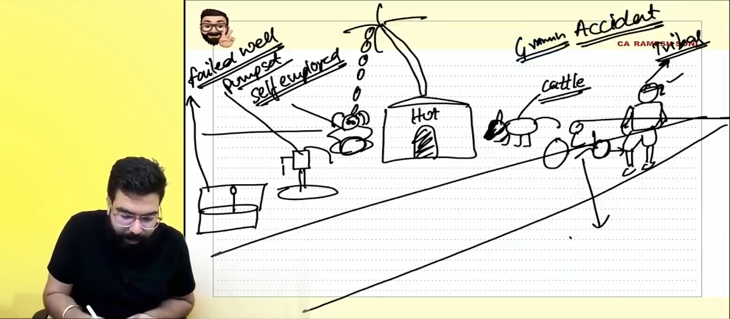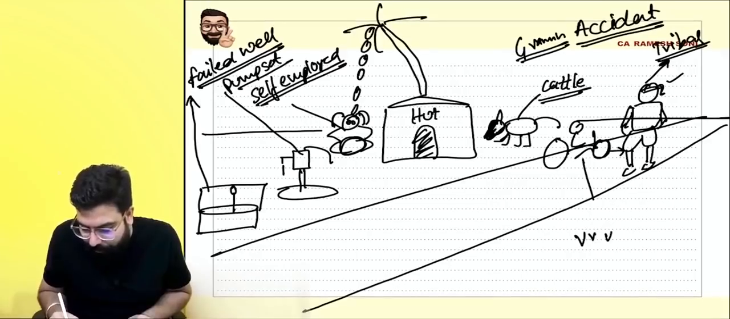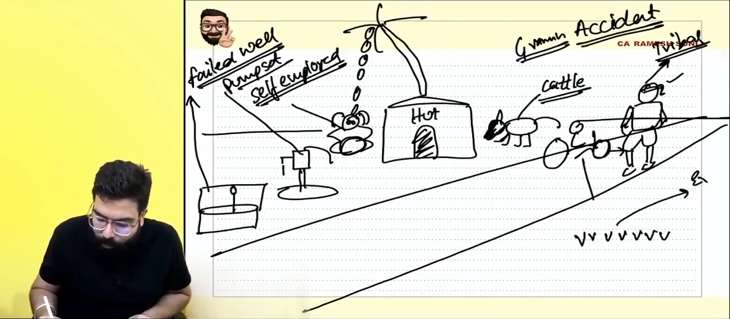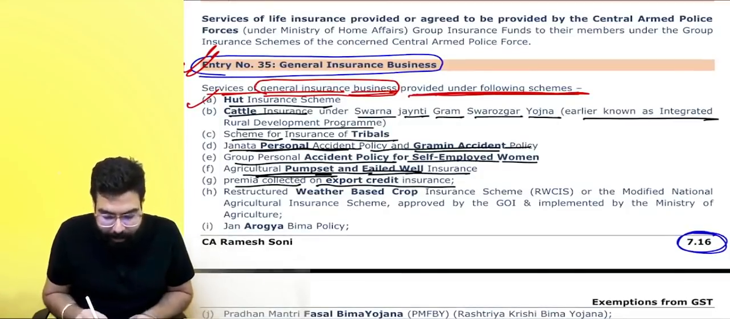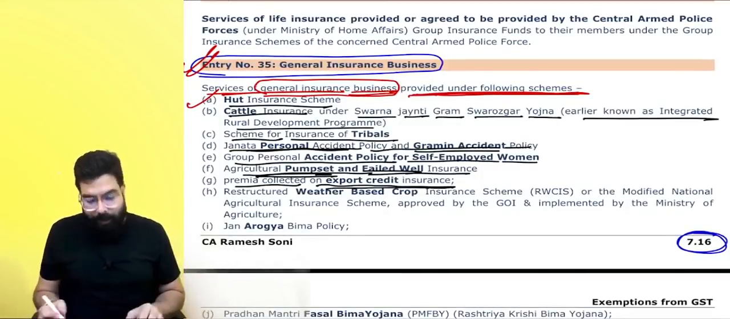Now, this tribal person, what will he do, sir? The tribal person will grow crops. Now these crops, he will go ahead and want to export, and hence he would want export credit. Now export credit related insurance, there will be no GST. They are telling export credit insurance, no GST.